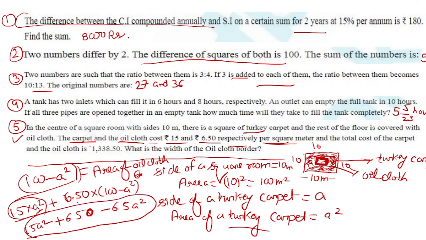And why did we multiply by 6.50? Because 100 minus A square is the area of the oilcloth, and we know how to find the cost of any area: by multiplying the per square meter cost with the actual area. So here we get this, and we basically expand it.